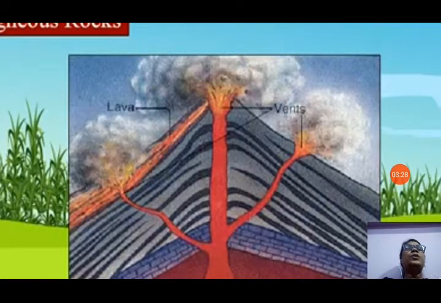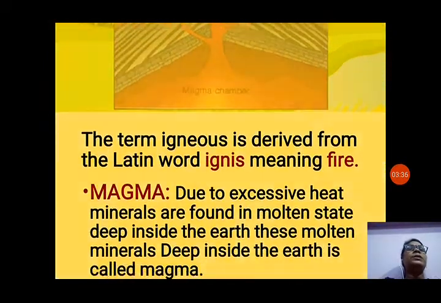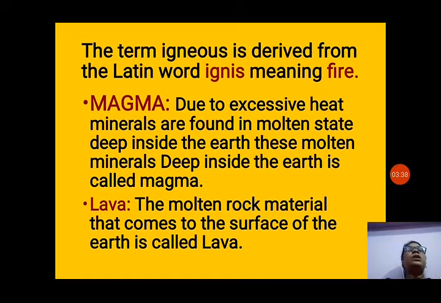Now when it comes over the surface of the earth, it is called lava, and that lava cools and solidifies to form igneous rocks. Next we will see about the term. Now the term igneous is derived from the Latin word ignis, meaning fire. That means when fire is there in the volcano, then the lava that comes out, the magma, forms igneous rocks.